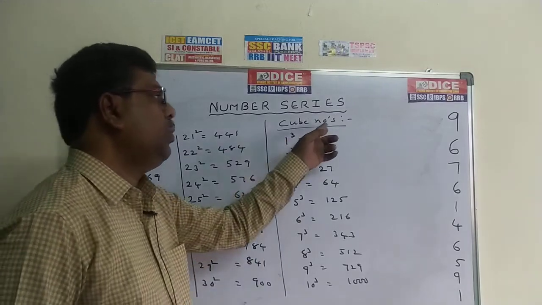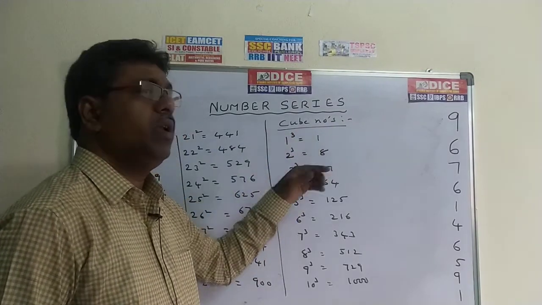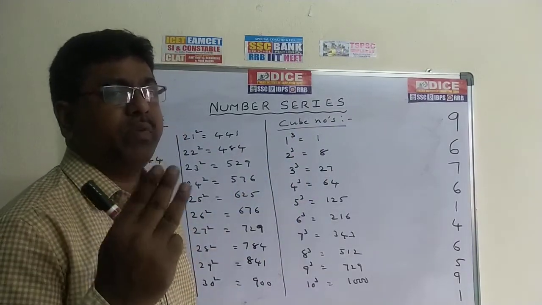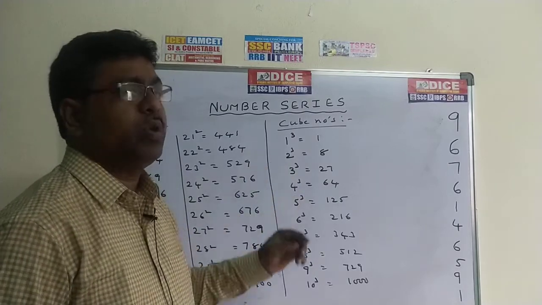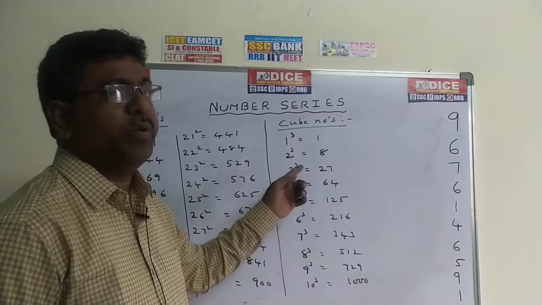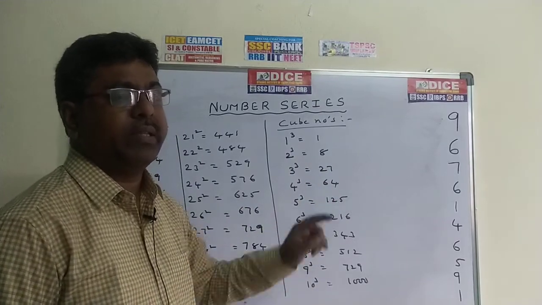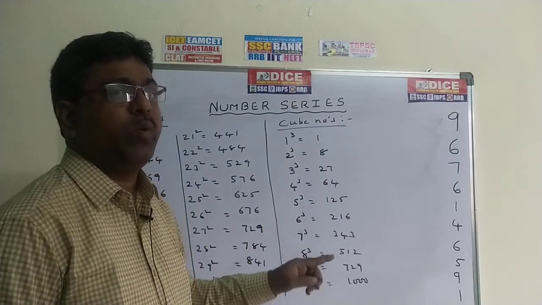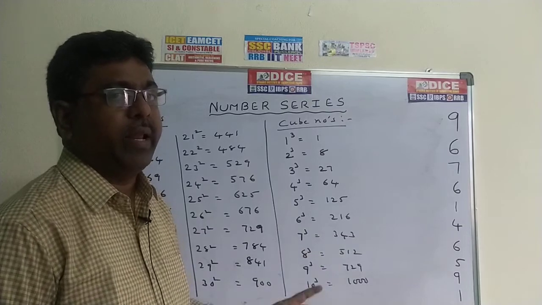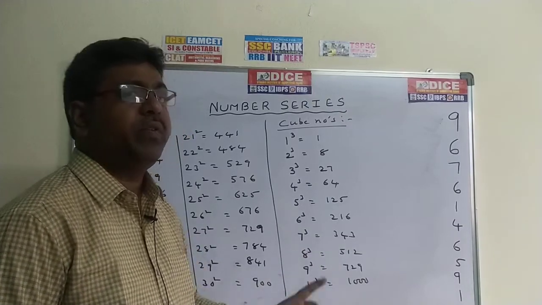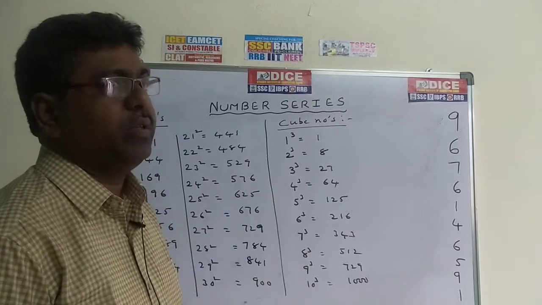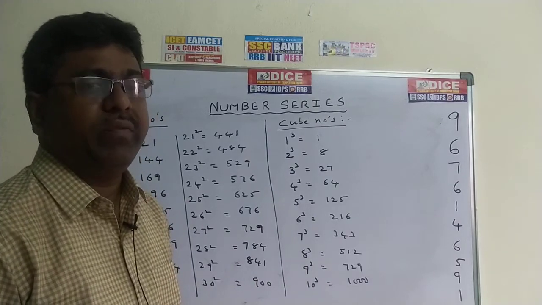And I am giving the cube numbers also. Cube numbers, 1 cube is 1. 1 cube means 1 into 1 into 1, three times. 2 cube means 2 into 2 into 2, three times, 8. 3 cube means 27. 4 cube 64. 5 cube 125, 6 cube 216, 7 cube 343, 8 cube 512, 9 cube 710, 10 cube 1000. These are very important. If you know these values, then only number series is very easy for you.